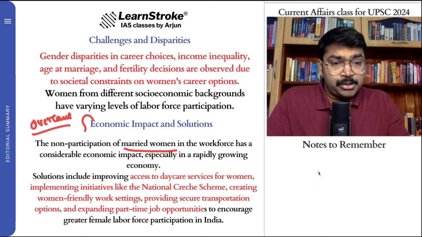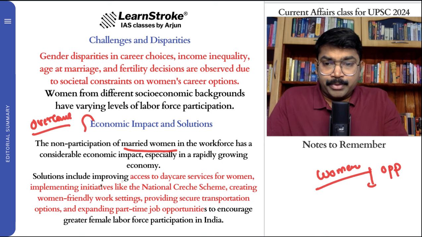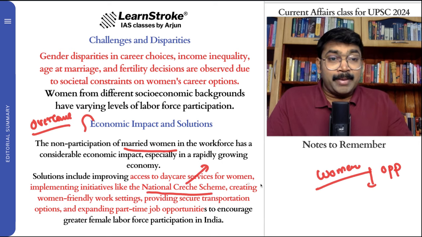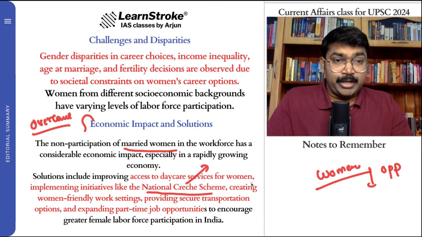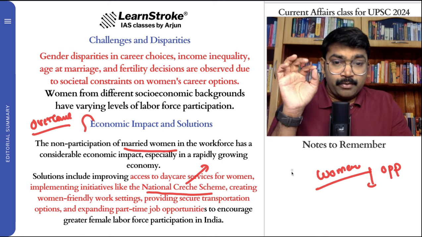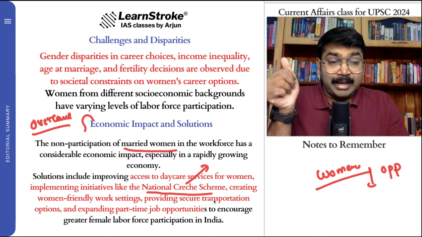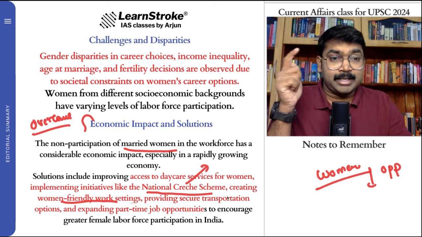That means the women should be given more opportunities, in the sense, let's take initiatives like the National Creche Scheme. Women have children, so they need to take care of the children. So make sure you give proper facilities like the National Creche Scheme, where we are creating women-friendly work settings.